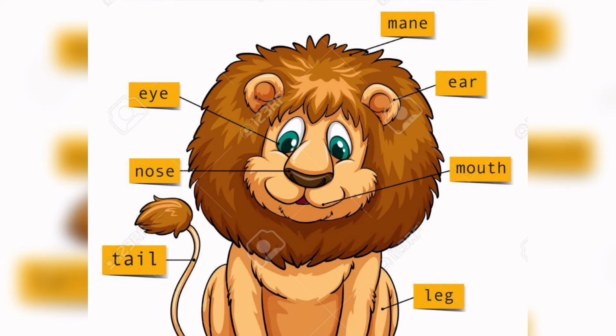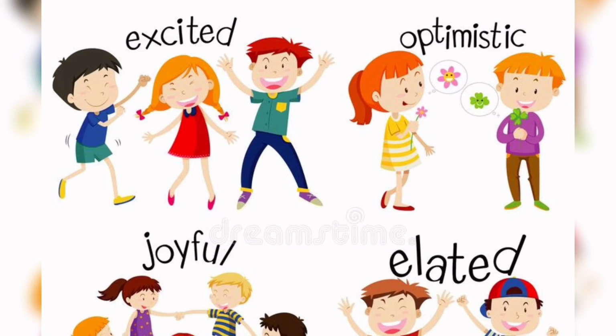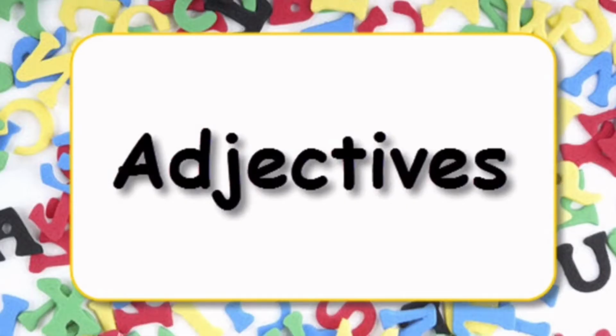Now let's see another picture. Now this picture shows different type of feelings. Few people are excited, few are optimistic, few of them are joyful, and few are elated. So by now you all must have understood today's topic. It is adjectives. Do you know what is an adjective?